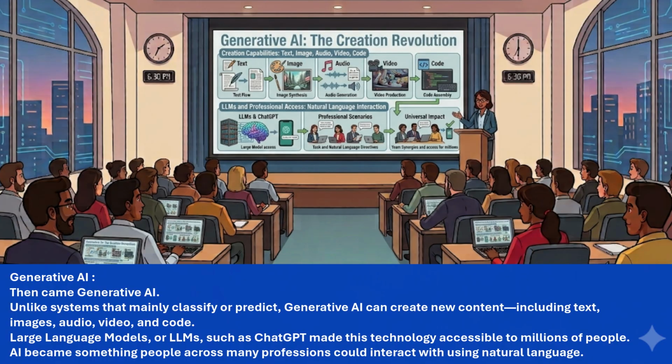Then came generative AI. Unlike systems that mainly classify or predict, generative AI can create new content, including text, images, audio, video, and code. Large language models, or LLMs, such as ChatGPT, made this technology accessible to millions of people. AI became something people across many professions could interact with using natural language.